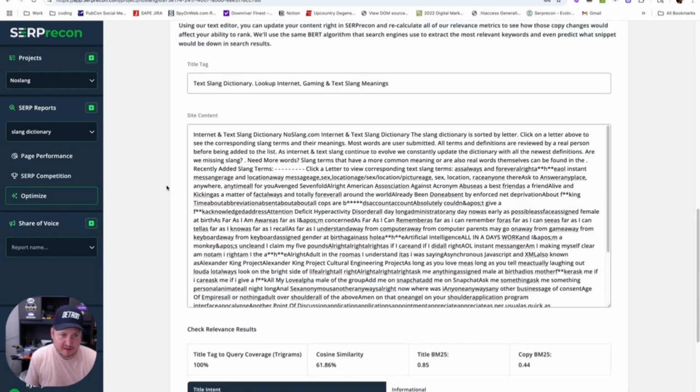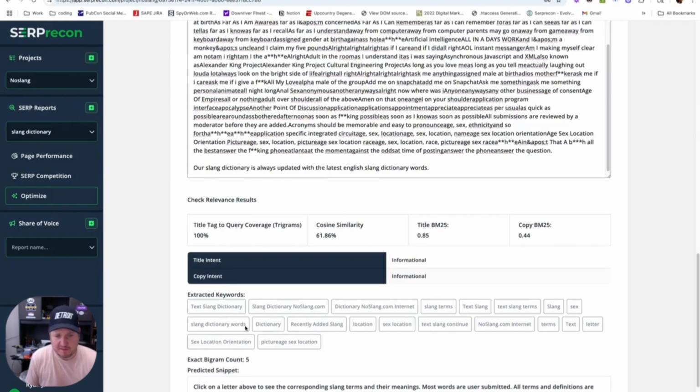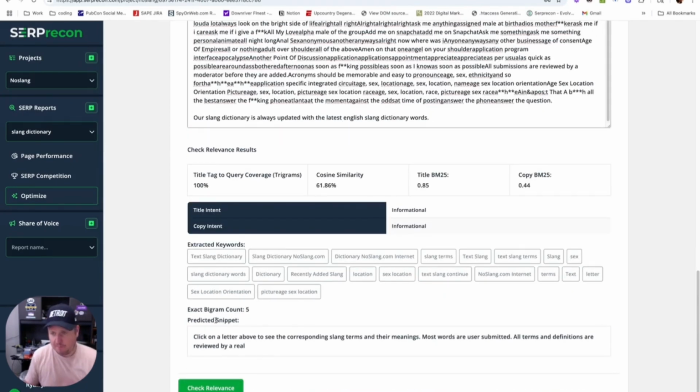And so what I do is I take all the learnings from the page performance and competition page, edit my copy in here, keep going until I'm happy with these keywords and these scores and this snippet, and then I go implement those. And then I watch my rankings increase.